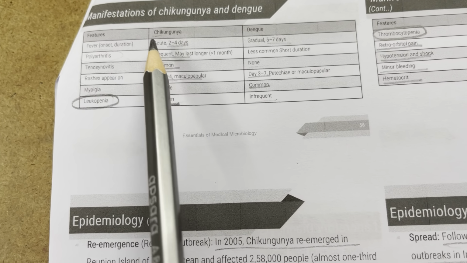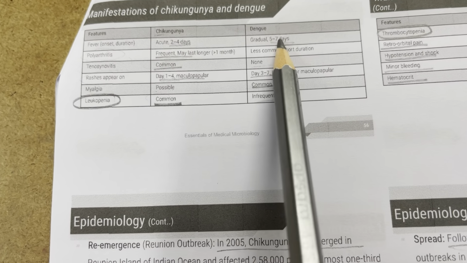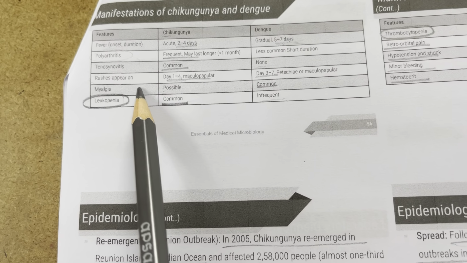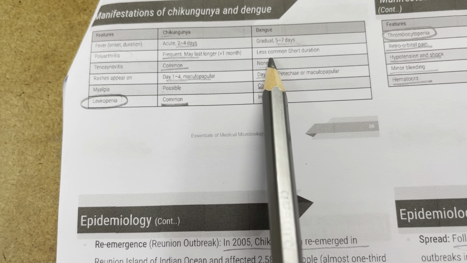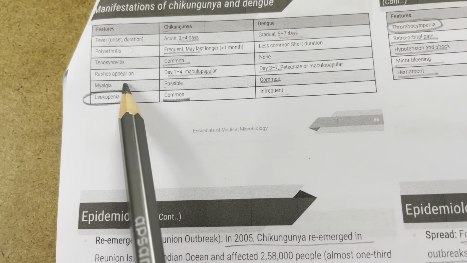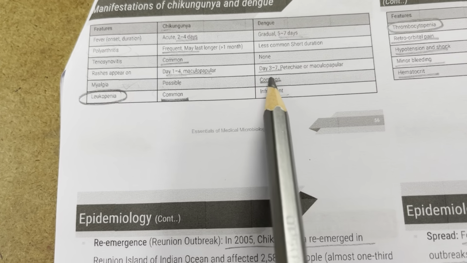Fever also lasts 2 to 3 or 2 to 4 days in chikungunya and 5 to 7 days in dengue. Myalgia is more common in dengue. Joints and tendons are affected in chikungunya. Myalgia is more common in dengue. Remember that. Chikungunya was first reported in Africa, subsequently introduced into Asia, and caused several outbreaks in various